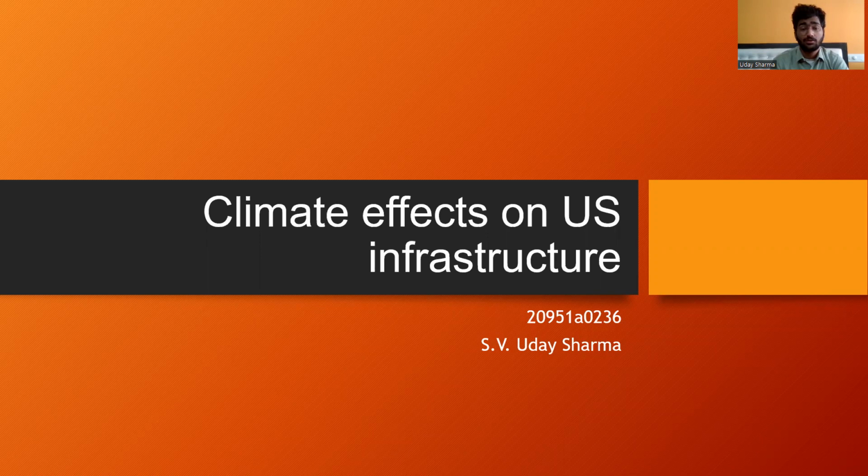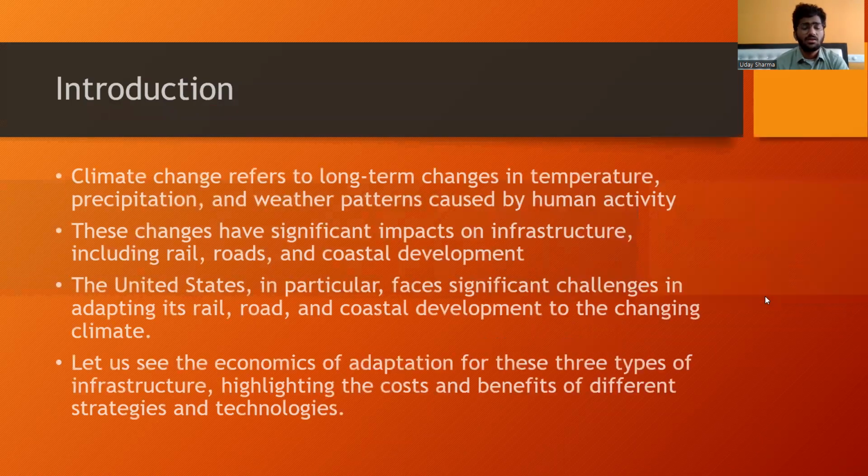Today I am going to discuss the topic climate effects on US infrastructure. Climate change refers to long-term changes in temperature, precipitation, and weather patterns caused by human activity. These changes have significant impacts on infrastructure, including rail, roads, and coastal development, which consistently make up the total infrastructure of any country.